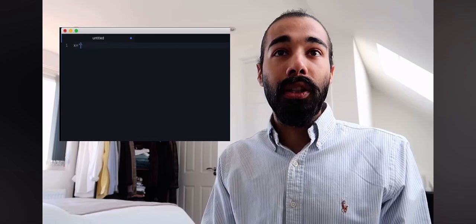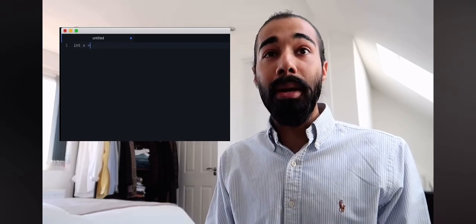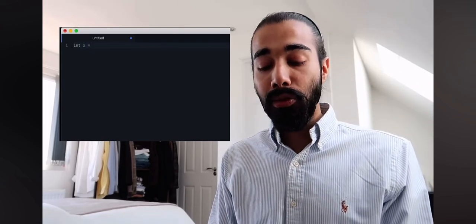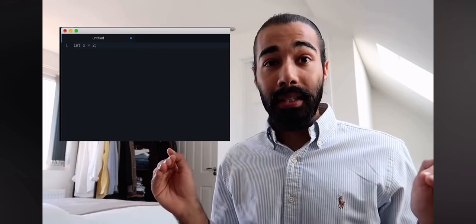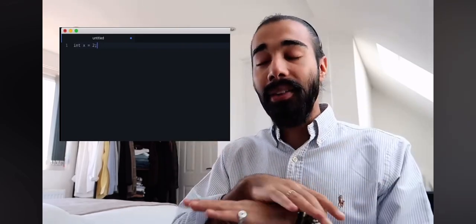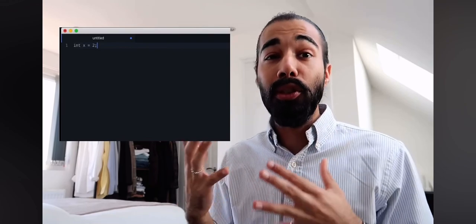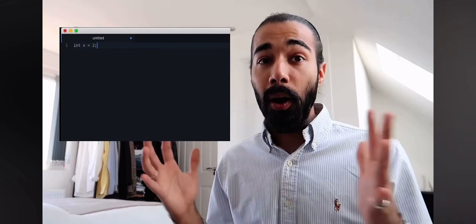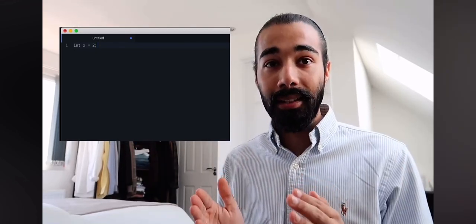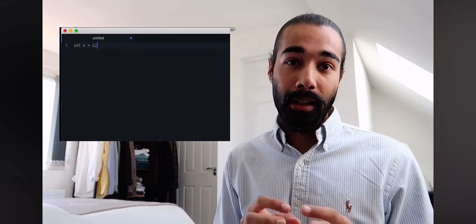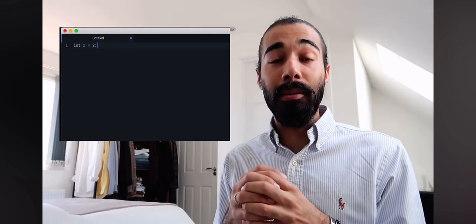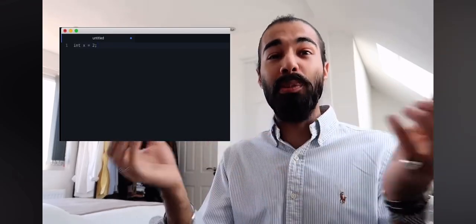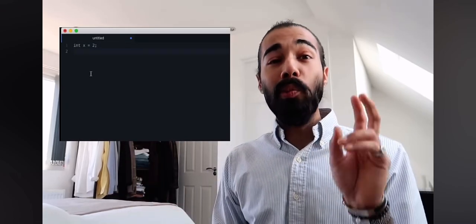So let's say I want to have variable x, and we're going to make sure that it's an integer. So here I've declared that it's int x, and I'm going to give it the value 2. Now I'll put this semicolon to show that this line is over. Now this kind of syntax varies across programming languages, but here I'm just assuming that we're using a sort of Java-like language. So we've got int x equals 2. Now hopefully we've all understood that we've created a variable x, and the data type of that variable is int. So that means we've specified that this variable is going to be assigned a number at some point. May not be, but that's the type of data that we're going to put inside the box that we've labeled x. So that's one kind of statement.